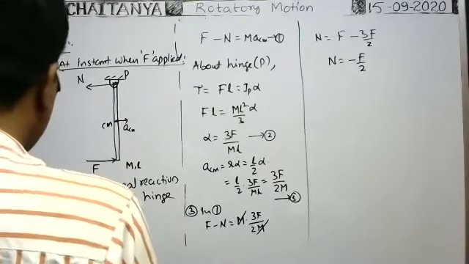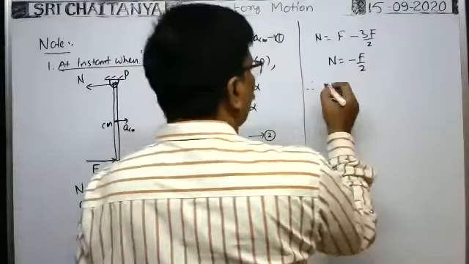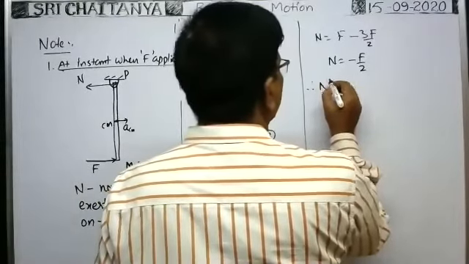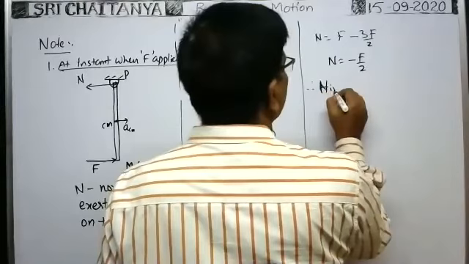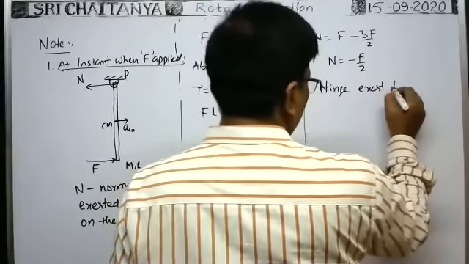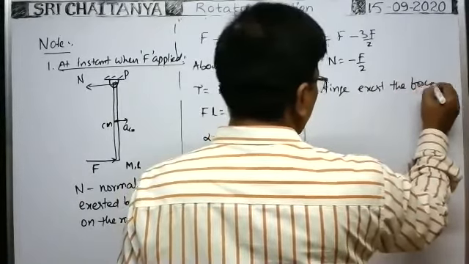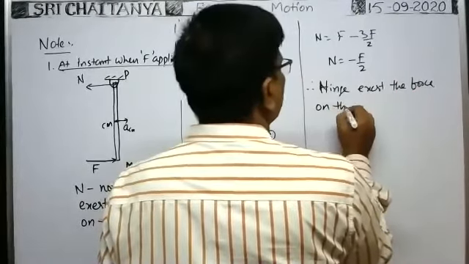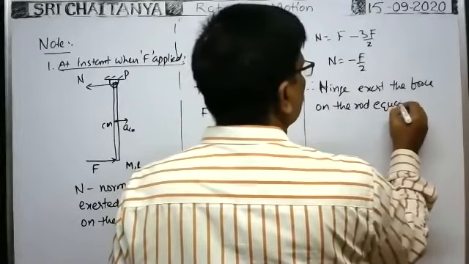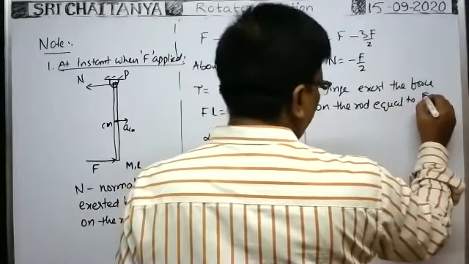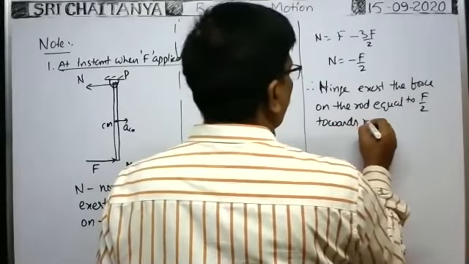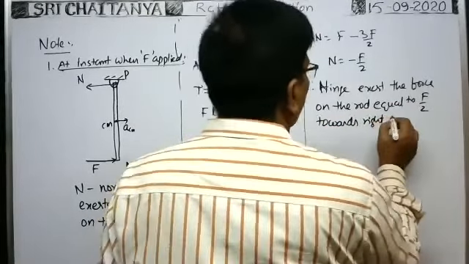Therefore, the hinge exerts a force on the rod equal to F by 2, but towards the right, at that instant.